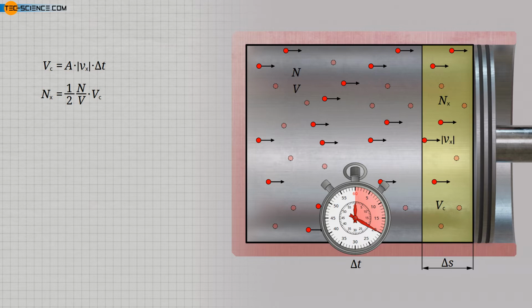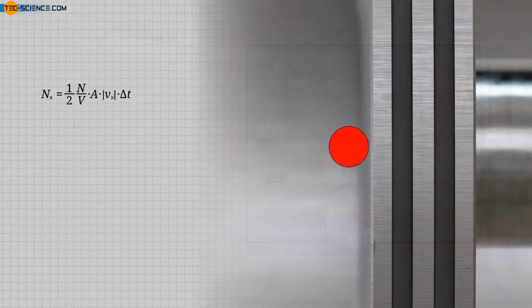In the last step, the formula for calculating the collision volume Vc can now be used in the given equation. The resulting formula can now be used to determine the number of molecules Nx colliding with the piston surface within the time delta t on the basis of the velocity component in x direction. Let us now take a closer look at the collision of a molecule with the piston.